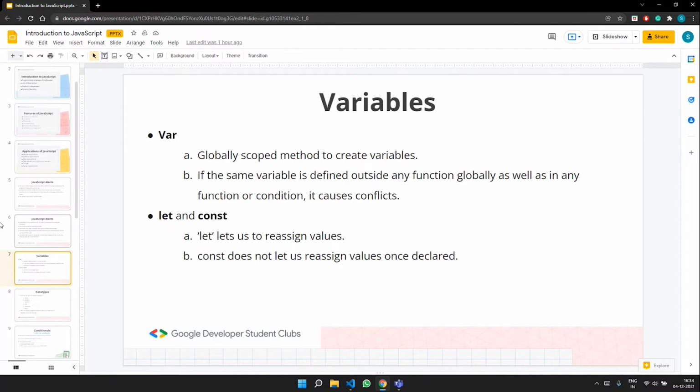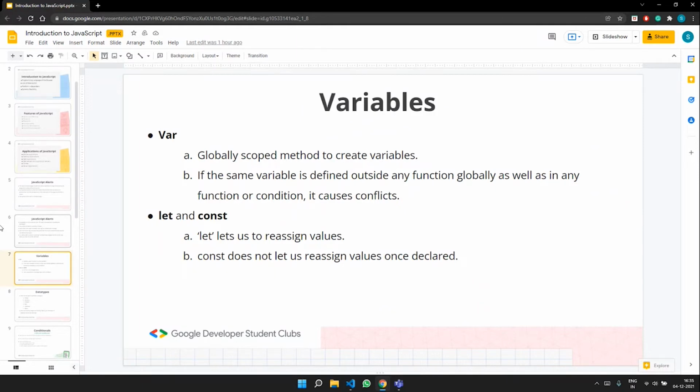And let us know a little bit more about let and const. So let and const were added in the ES6 version of JavaScript in 2015, right? And with ES6, we had major updates to JavaScript. So until 2015, there weren't any updates, and in 2016 we had a major update.